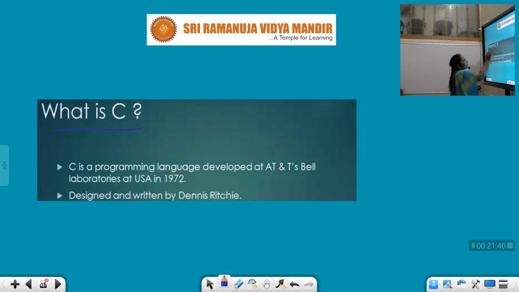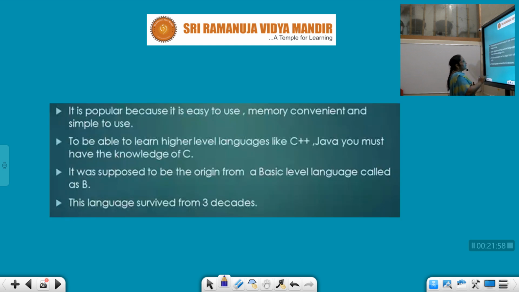So what is C basically? C is a programming language developed at AT&T's Bell Laboratories in the USA in 1972. As I had addressed, it was designed and written by Dennis Ritchie in 1972 at Bell Laboratories. It is popular because it is easy to use, memory convenient and simple to use. The most important features which C carries are that it is very popular, very efficient in memory maintenance, and simple to use.